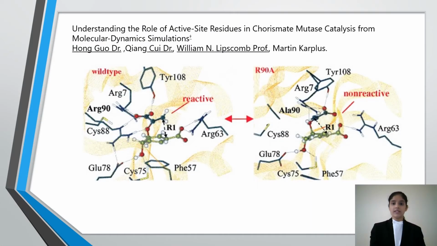The removal of the key residue arginine 90 from the chorismate mutase enzyme destroys the balance of the interactions in the active site required for stabilizing the conformation of the transition state in the Claisen rearrangement of chorismate to prephenate. As seen in the picture below from the article by Dr. Hongguo and others, the arginine 90 deletion destroys the activity of the chorismate mutase. The article also reveals that the conserved substitution of lysine 90 in place of arginine 90 also destroys the activity of the chorismate mutase, showing the strict conservatism in the chorismate mutase enzyme.